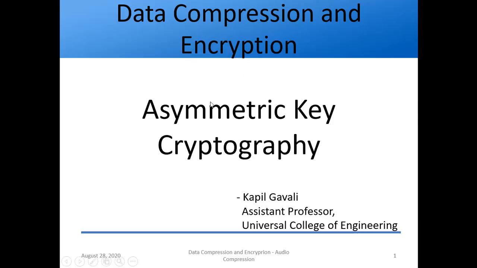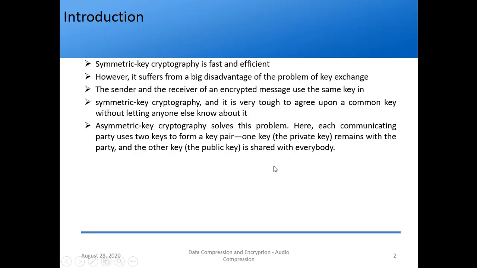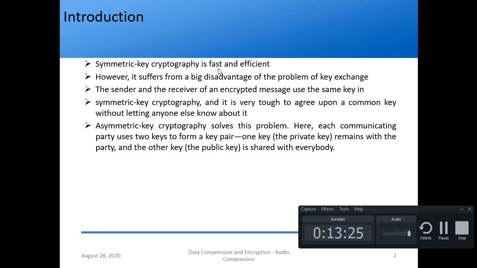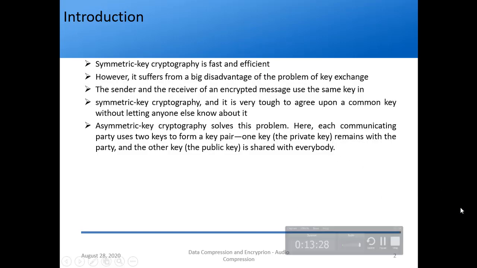Yeah, so data compression and encryption, asymmetric key cryptography. Right? So as we saw yesterday also, symmetric key cryptography is fast and efficient. However, it suffers from a big disadvantage, the problem of key exchange. So what is this we had seen? We use the same key in symmetric key cryptography, but the problem is it is very hard to agree upon a key. So the solution is what? Asymmetric key cryptography. How does it solve the problem? By using a private key and a public key.